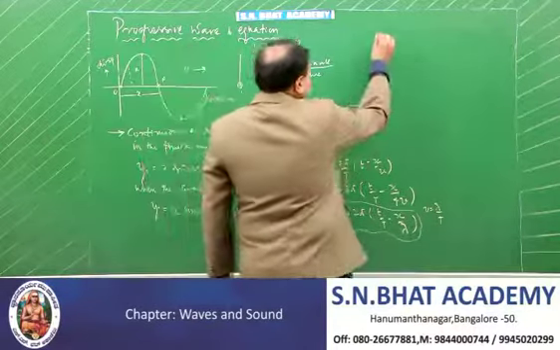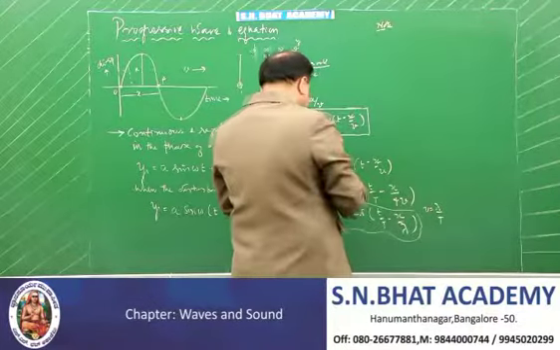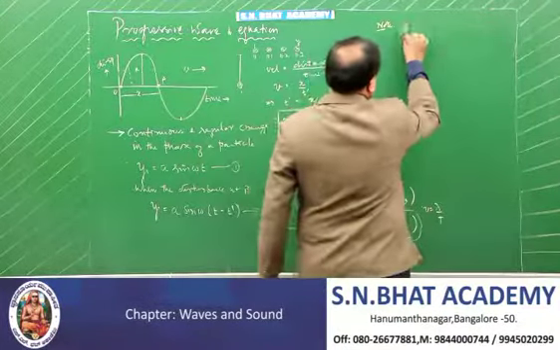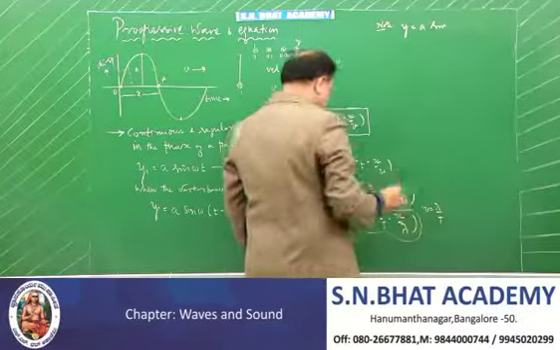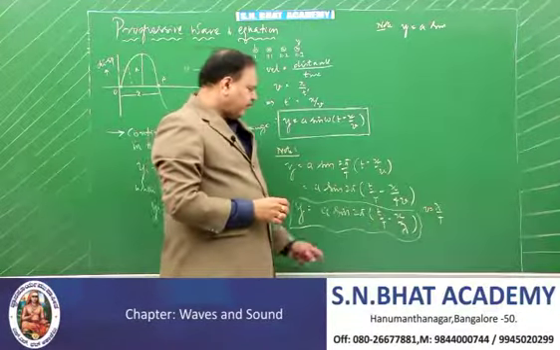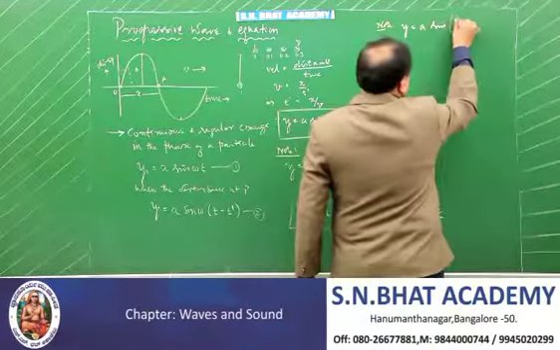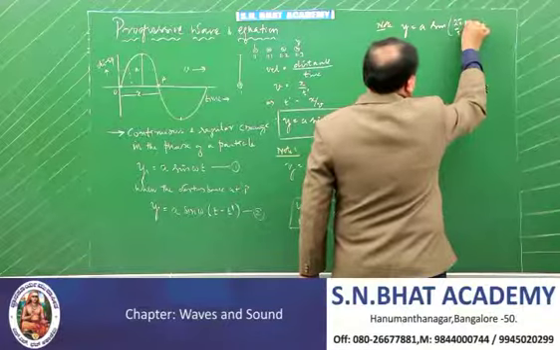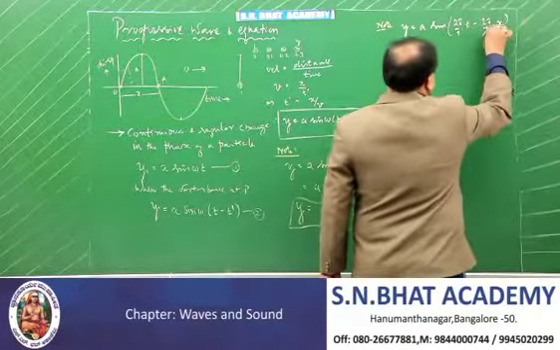Now you look at the next form of this equation. In the next form you remember your y is equal to a sine of, what you do is you transfer the 2 pi inside. Therefore, this is equal to 2 pi by T into t minus 2 pi by lambda into x.